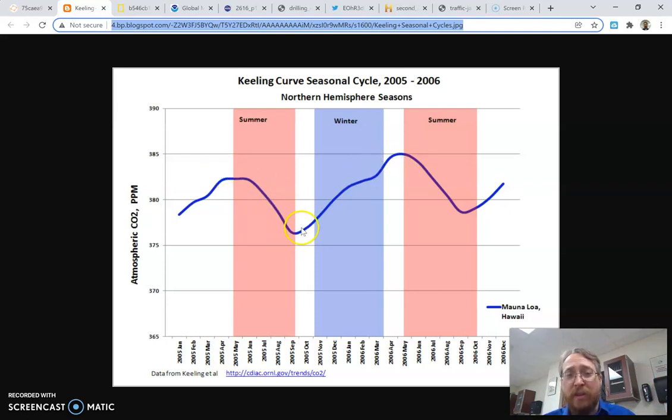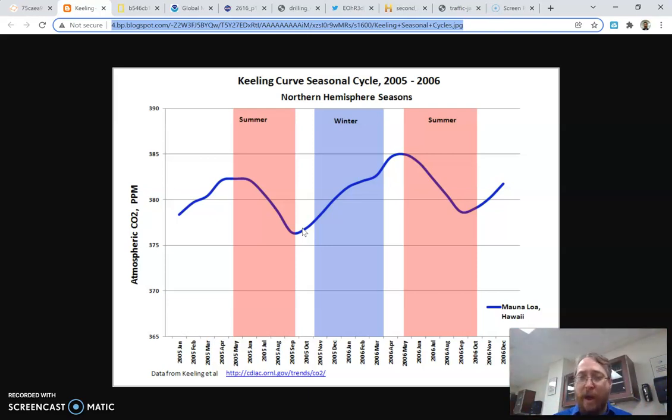And that's because in the summer, there are a lot more plants that are active, and plants do photosynthesis. When they're doing photosynthesis, they pull carbon dioxide out of the atmosphere to make glucose. So in the summer, we've got all these plants pulling carbon dioxide out of the atmosphere. It's great.